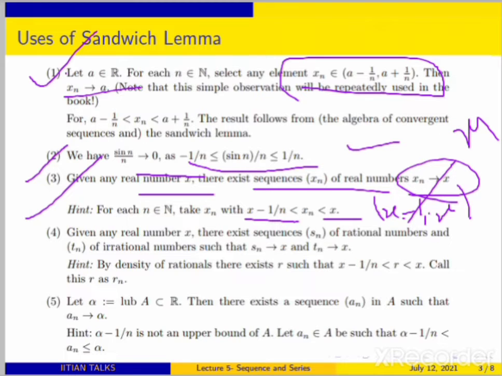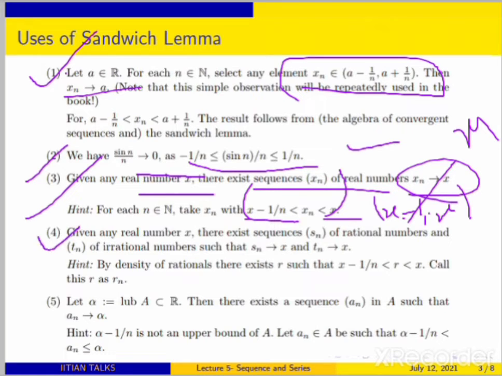Then you do it for n equal to 2, the interval x minus 1 by 2, x, and similarly for n equal to 3 you pick some value in that interval. Hence xn lies between x minus 1 by n and x, and so xn converges to x, again by the sandwich lemma. You can check the left and right sides.